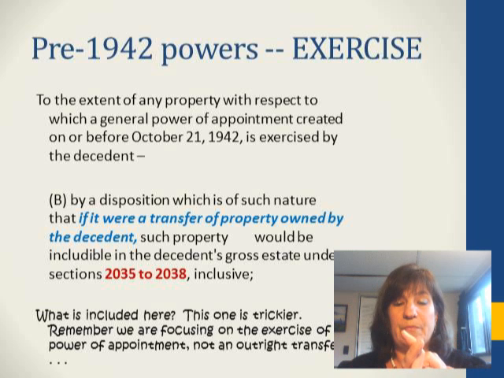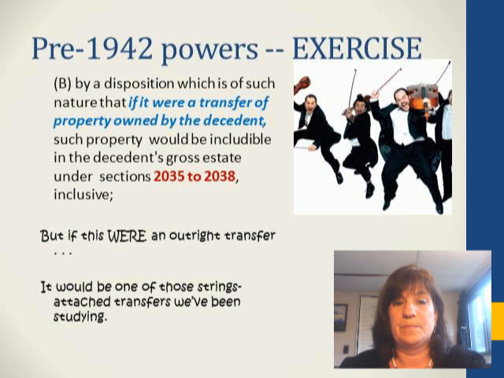If the donee exercises the power of appointment during lifetime, however, we're only interested in those dispositions that if the donee had actually transferred the property, it would be one of these 2035 to 2038 things. So we're focusing on exercise of a power of appointment, not an outright transfer. Right?